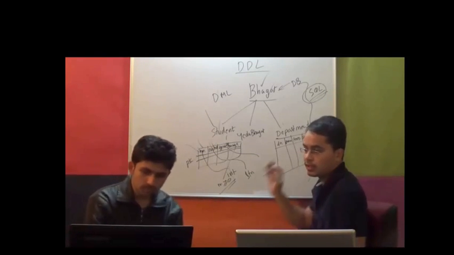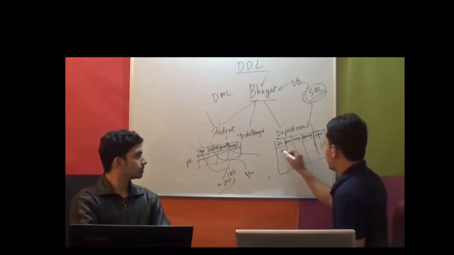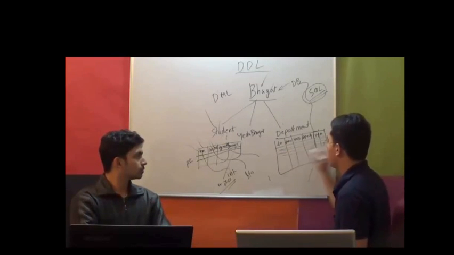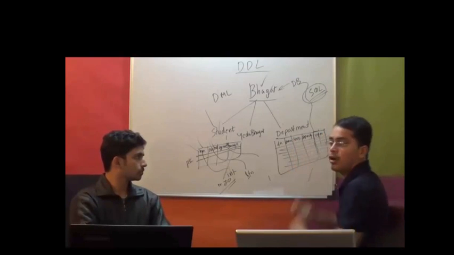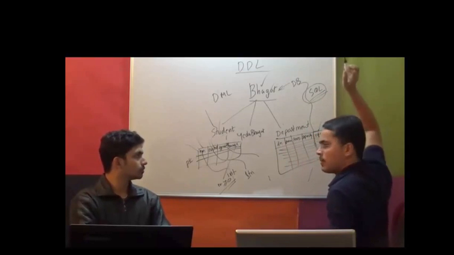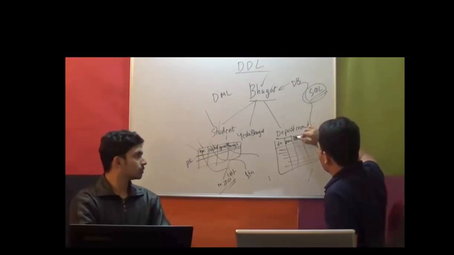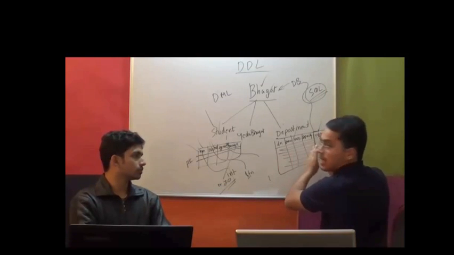If this is my table and there are lots of rows, already a lot of data present in this table, I want to work with a subset of this table. Subset means I want to work with a limited part of this table. I don't care about year of establishment, I don't care about HOD. All I want to know is department number, name and capacity.